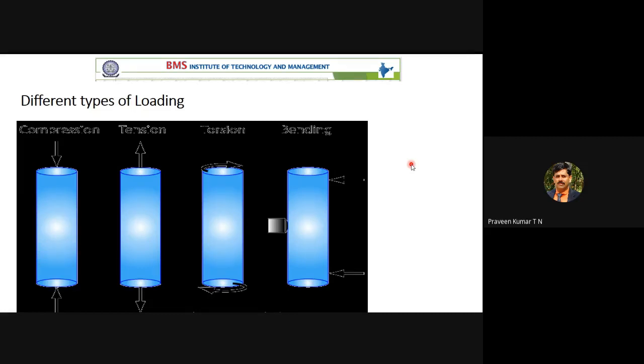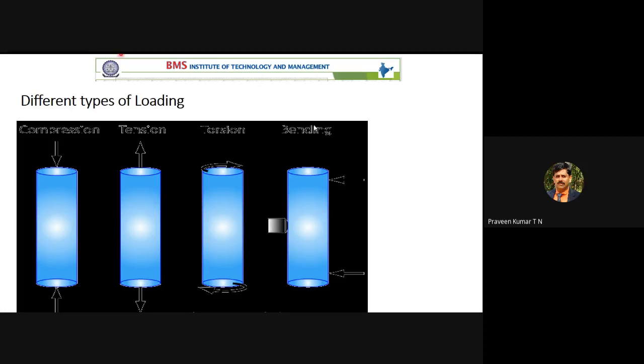There is one more type, the computer type. All the load versus deformation values will be stored in the computer, so whenever you require it, we can download it or take a printout. That is the computer type. Then there is the regular mechanical UT, where mechanical analogous devices are used instead of digital indicators. One more is the electronic type, and one more is the computer type. The machine we have is the electronic type, not the conventional mechanical or the high-end computer machine.